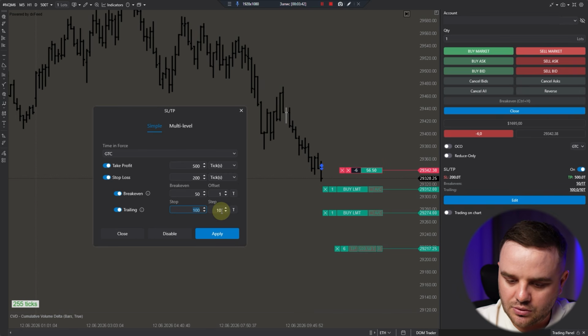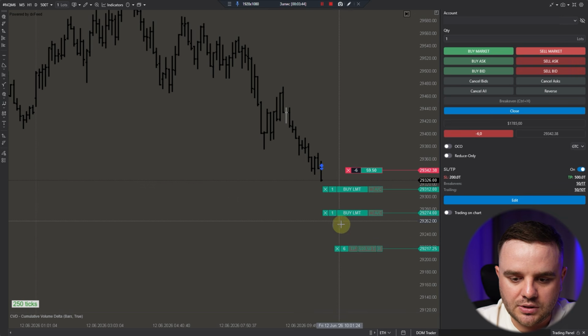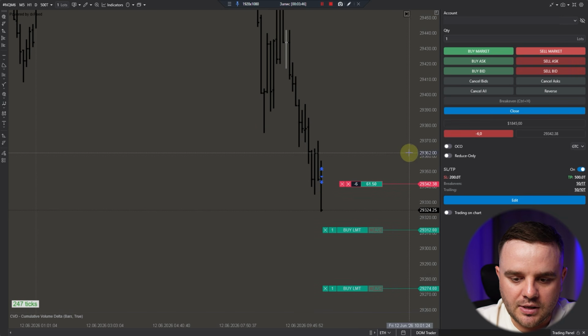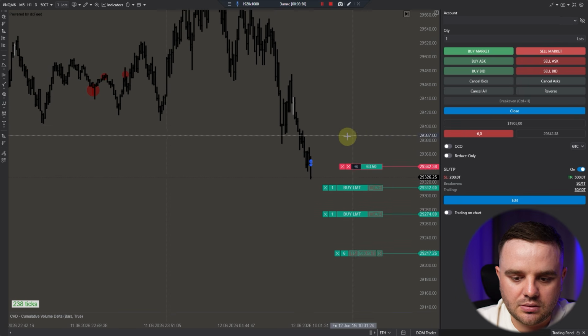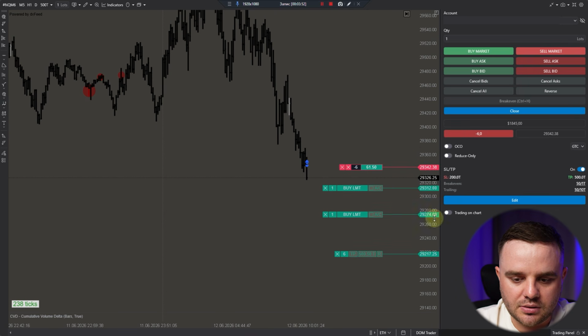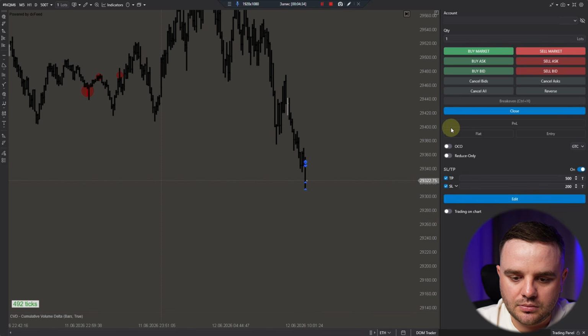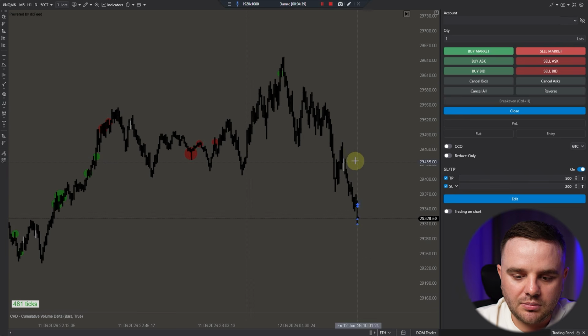Trailing stop, you can also set up, for example, let's do 50 ticks. And after each 10 ticks, it will update our stop loss. Plus here you have a break even button. You can see after 50 ticks, it started to move down. Here you have the break even button. You can close it. And that's it.